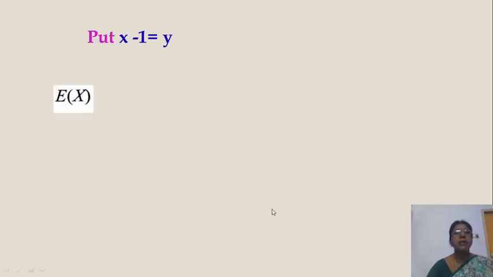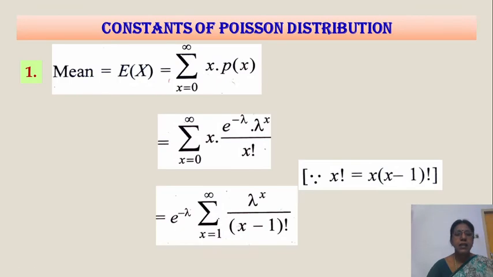Put x is equal to y. See here, x is equal to 0, the start of the terms. But since we have x minus 1 here, if we put x as 0 we get minus 1. There is no factorial for negative values. So with x is equal to 1, one x is gone in the cancellation. So it means the 0 term is removed.